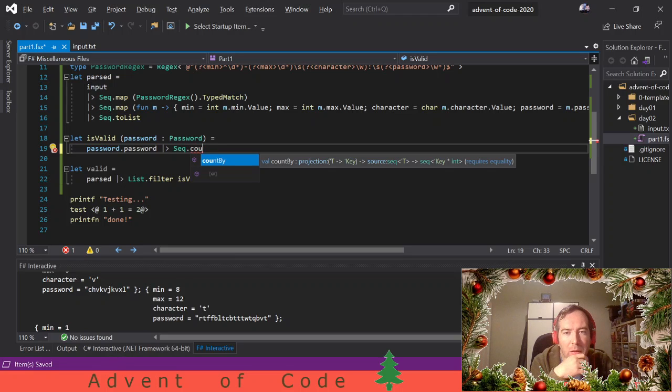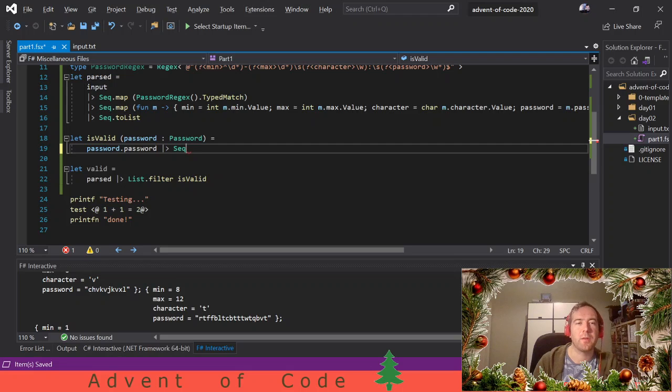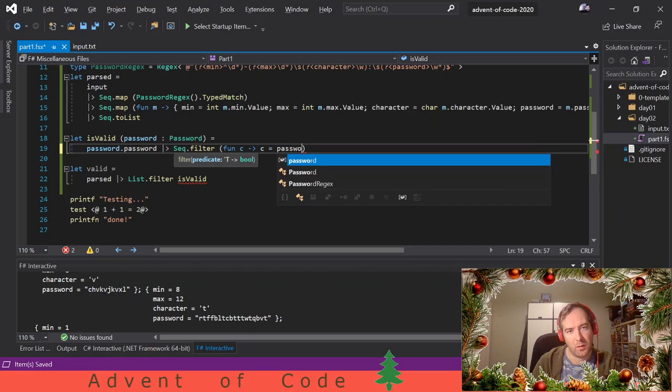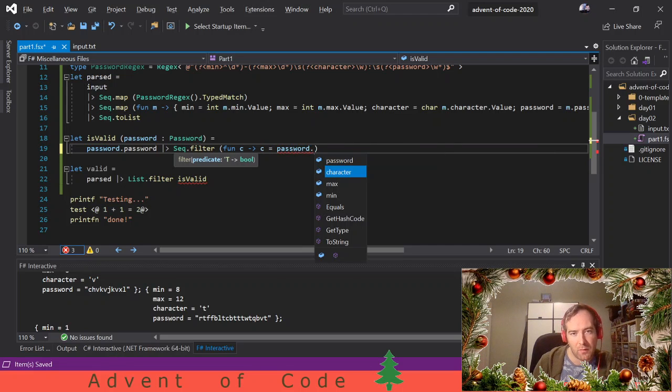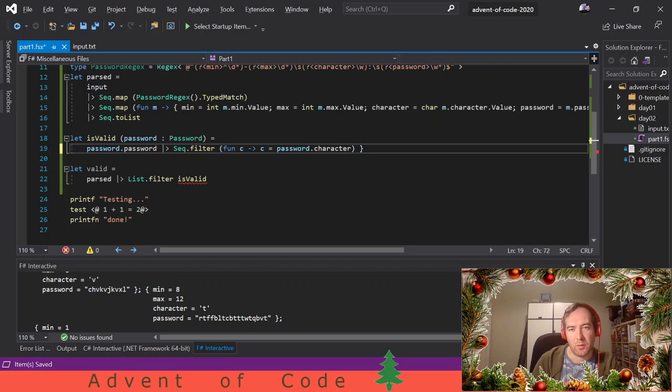Is that what we need? So we have a sequence of passwords. No. Let's just filter. Yeah, let's just filter. And the character in the string must be what the policy tells us the character should be, and then we just count these up. Length, there we go.